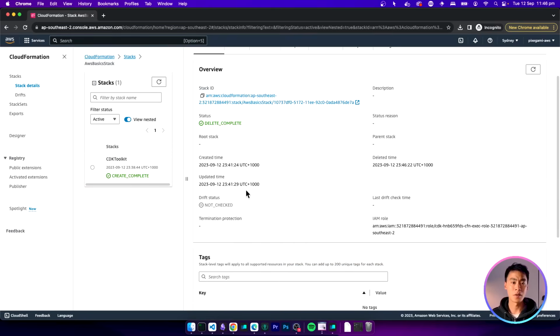Now, the stack deletion might fail if you have S3 buckets with data inside them or tables with data inside them, because by default, AWS is paranoid about deleting anything that might have data that's super important for you or your business. In those cases, the stack deletion itself will fail, and what you'll have to do is go to those individual databases or S3 buckets and manually delete them and confirm that, hey, you're okay to remove this data, because you're never going to get it back after you delete them.